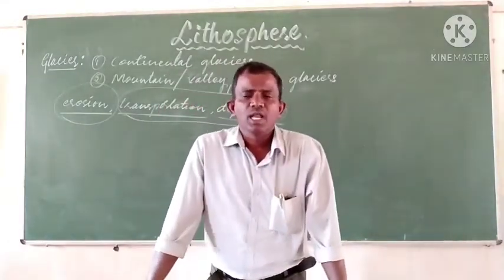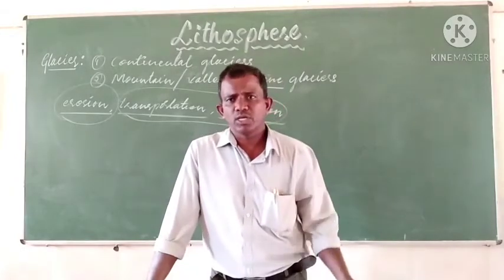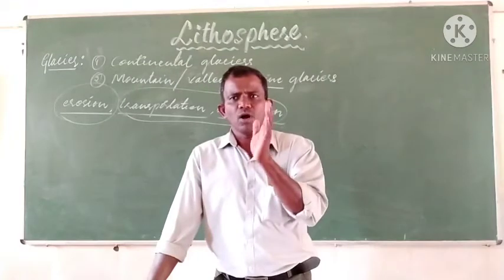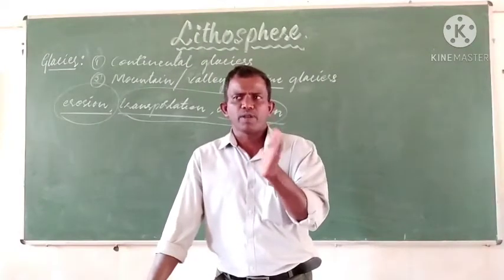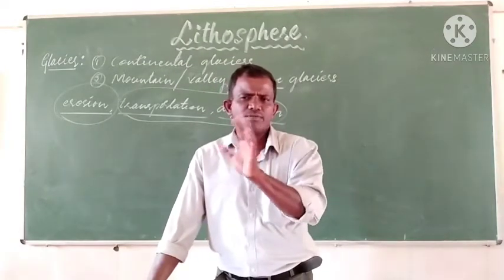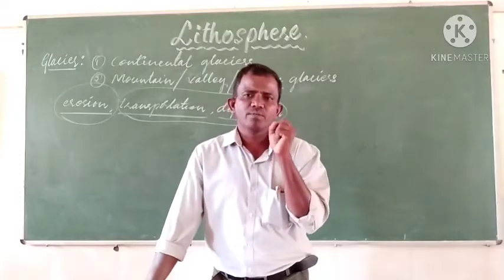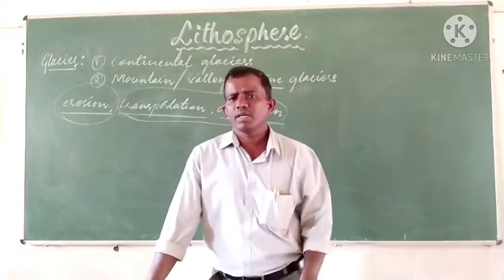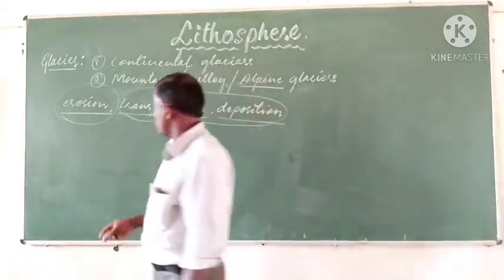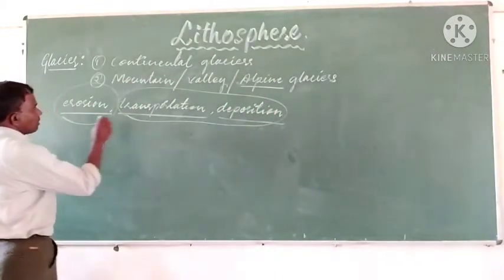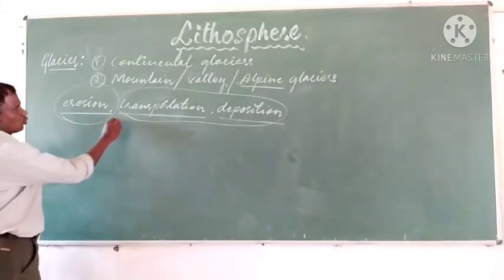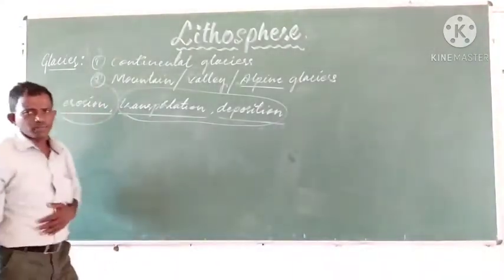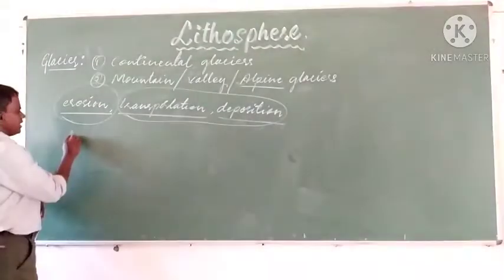The major landforms are moraines, drumlins, eskers, outwash plains, till plains, kames. Such different kinds of landforms are formed by the depositional work of the glaciers. The major landform formed by the glaciers through the activities of transportation and deposition are moraines.